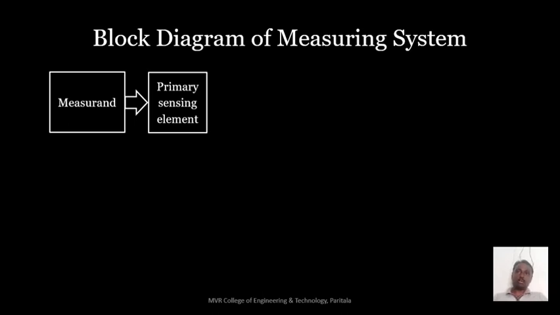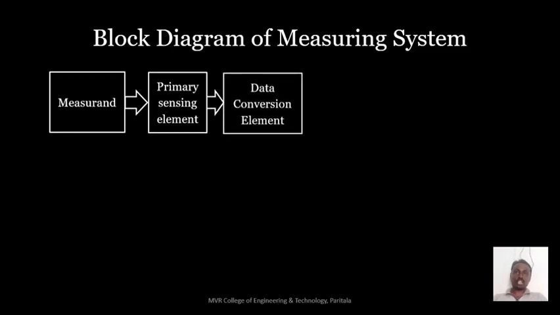Here it can identify the signal from the measurement, so that it can convert the signal into a form understandable to the next block. Next, the data conversion element. Here we use the term intermediate, meaning the data conversion element. It converts the signal from the primary sensing element into an understandable signal for the next block. So, data conversion element.